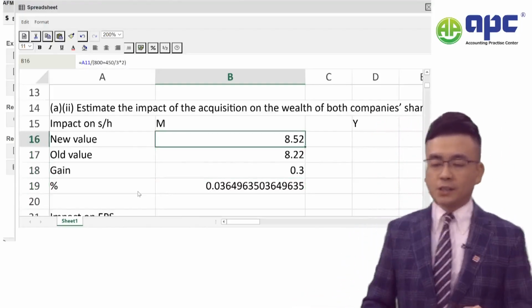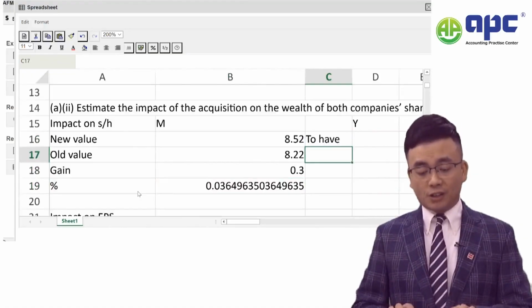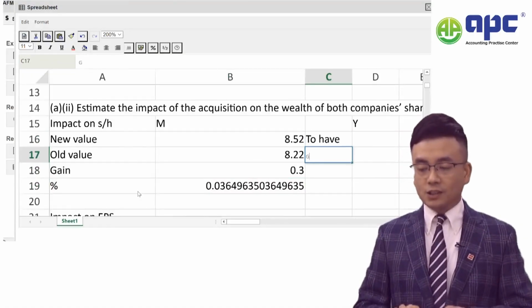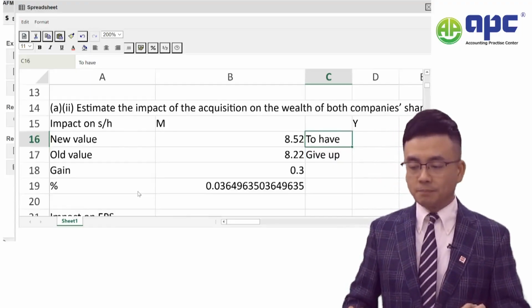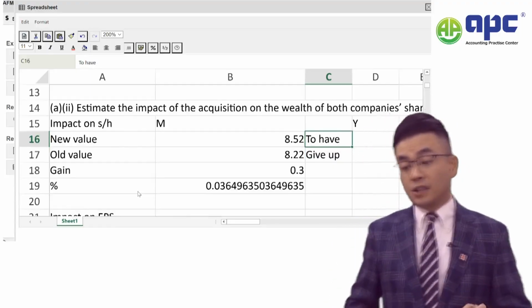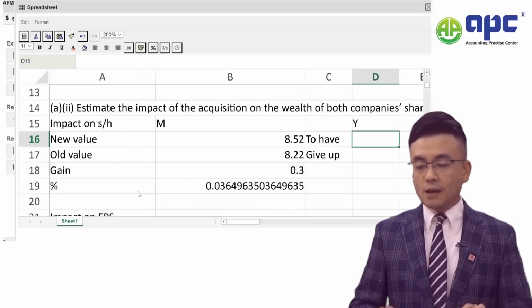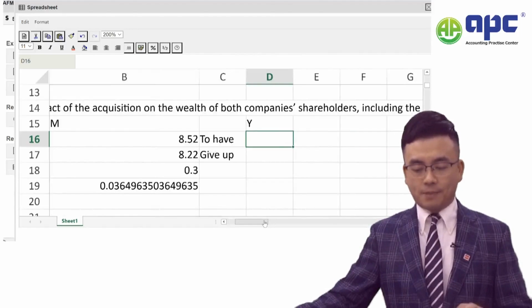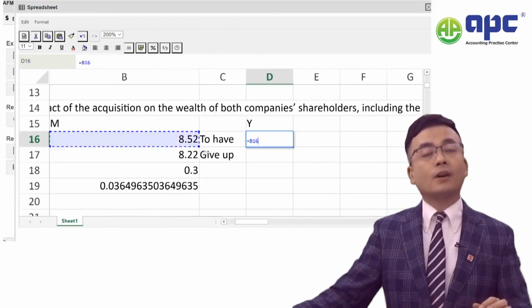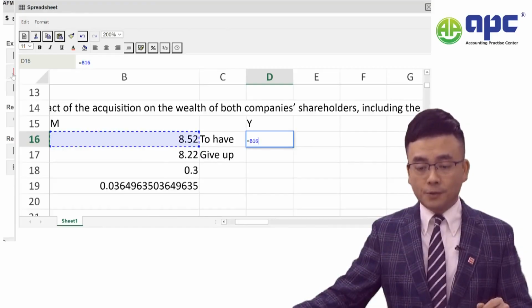Now, how about for the Y company, on the other hand? I would say that for share exchange, there is to have and to give up, so you need to label this for the examining team. Now, to have: if Y company wants to have the shares of the M company that's worth 8.52, what's the term for you?